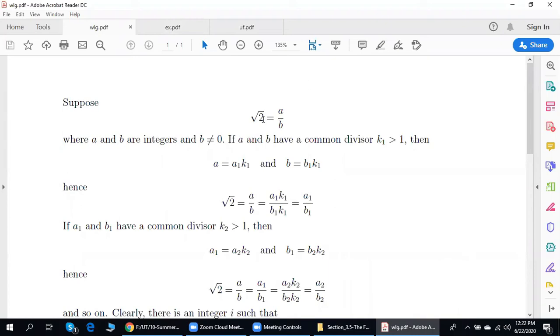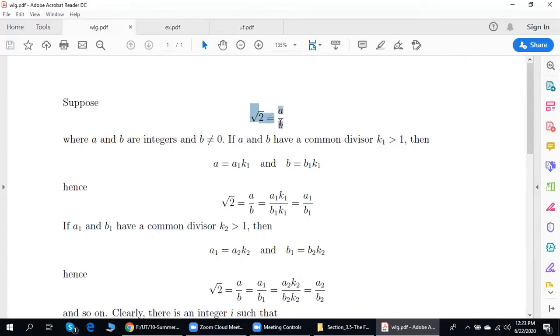Suppose square root of 2 is equal to a over b, and suppose a and b have a common divisor. Let us denote it by k1, which is greater than 1. Common divisor means the following. a is equal to a1 times k1, and b is equal to b1 times k1, where, of course, a1 and b1 are integers.